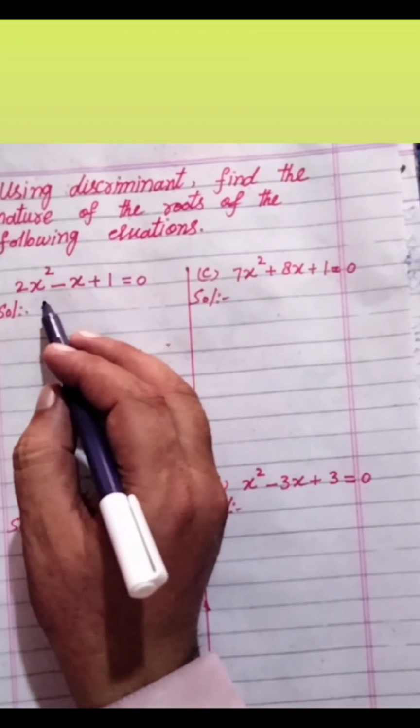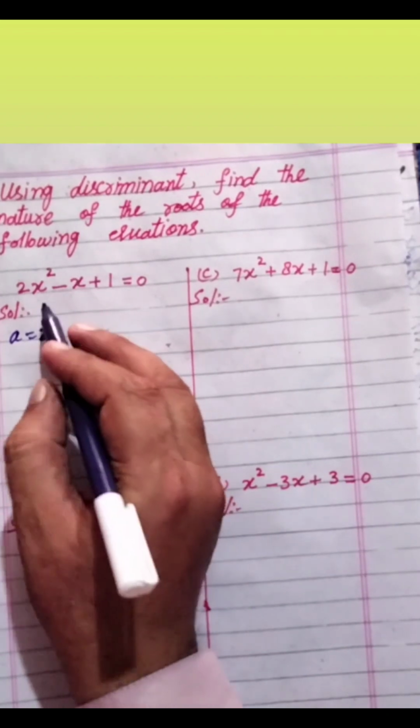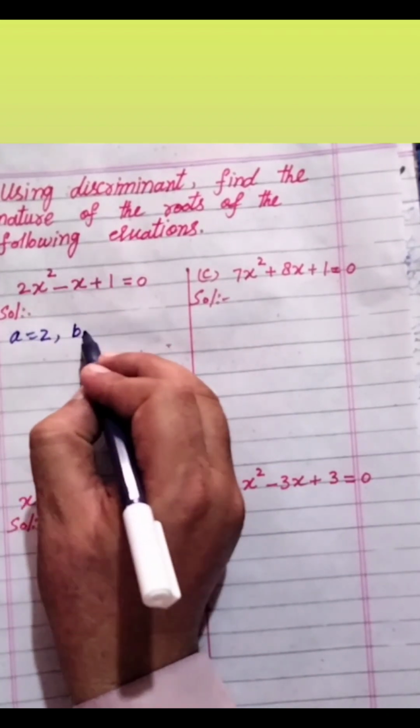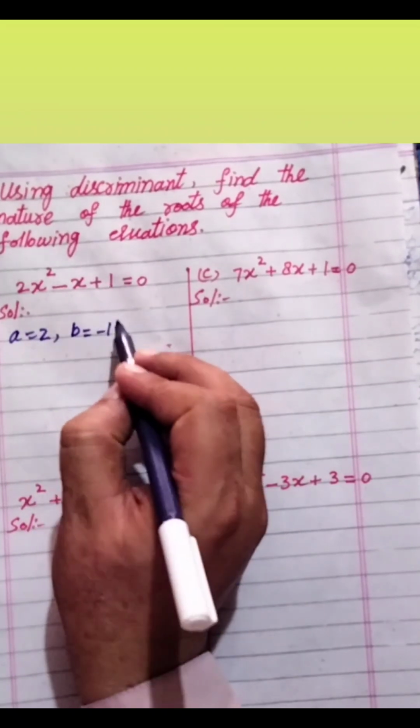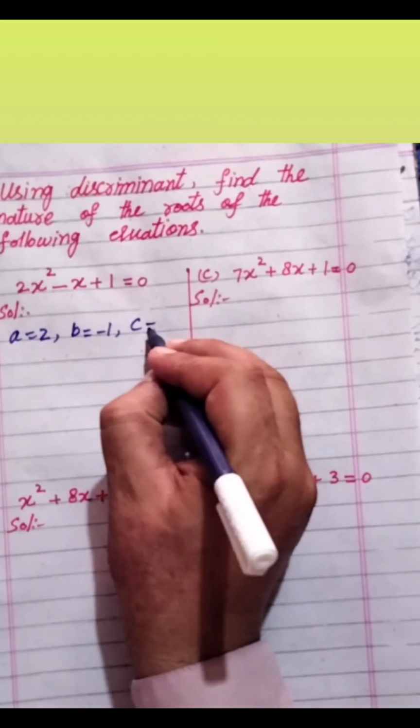Now, we have the first equation, 2x square minus x plus 1 equal to 0. In this equation, we have a is equal to 2, the coefficient of x square, the coefficient of x is b, which is equal to minus 1, and the constant term c is equal to 1.